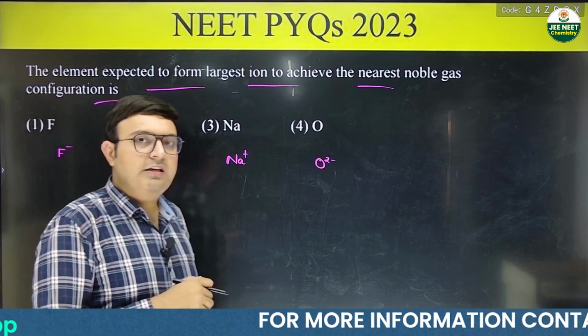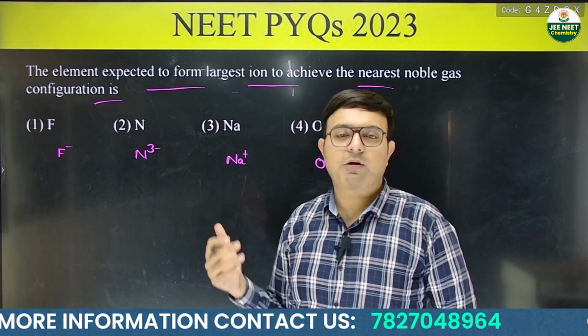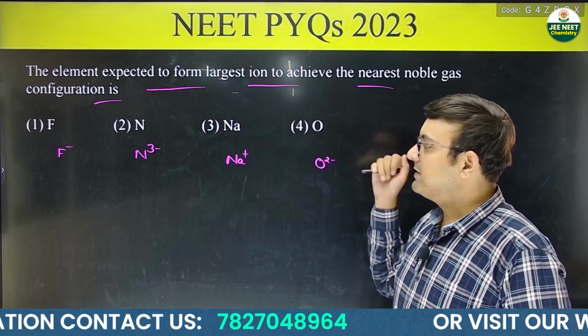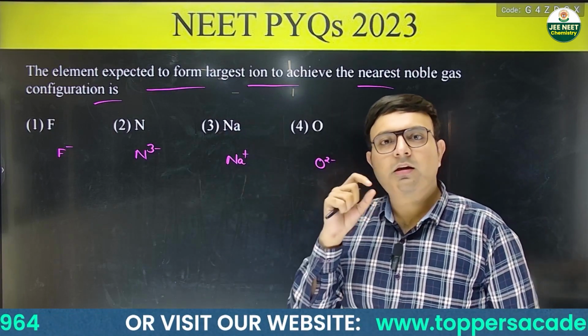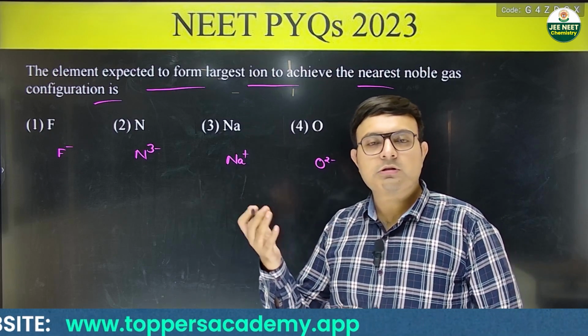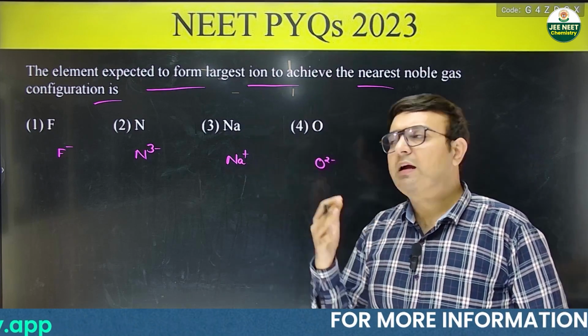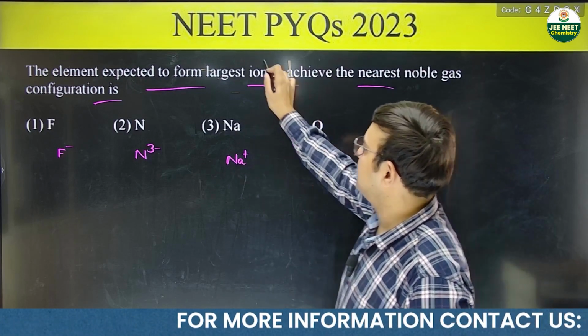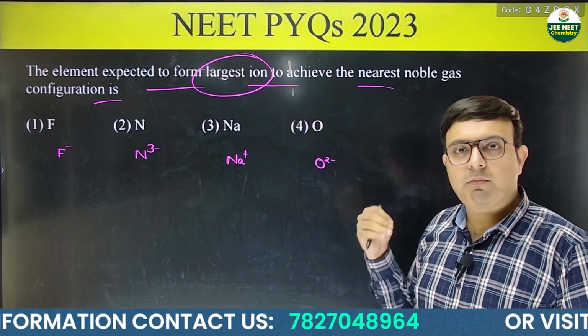Now see these species. This is a question of isoelectronic species. You have to compare the ionic radii of these isoelectronic species, and we know how to compare the ionic size of isoelectronic species. More number of protons, smaller is the size, and lesser the protons, bigger is the size. So you have to tell the largest ion. So you have to look for minimum number of protons, minimum atomic number.